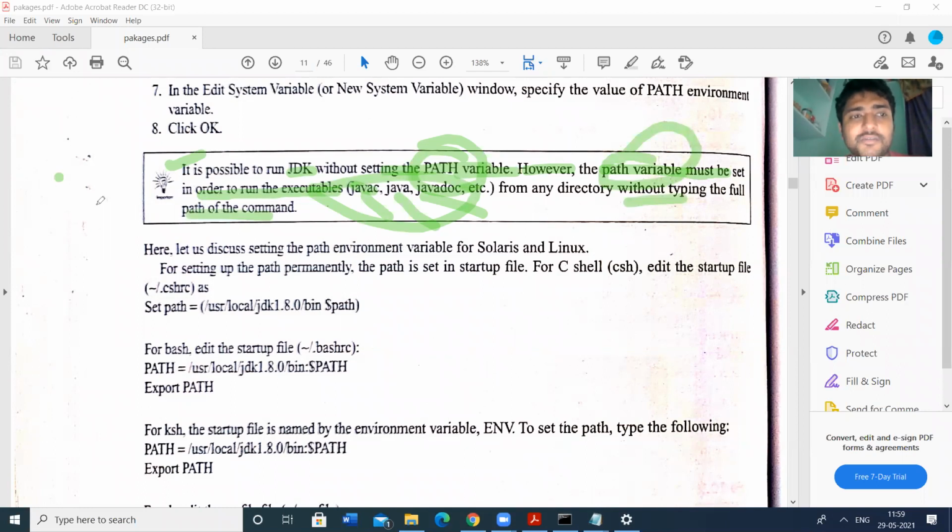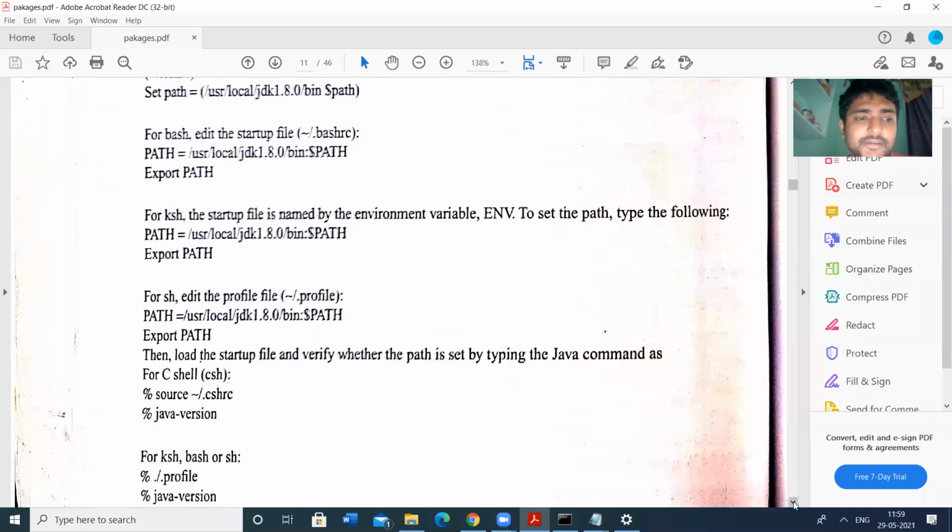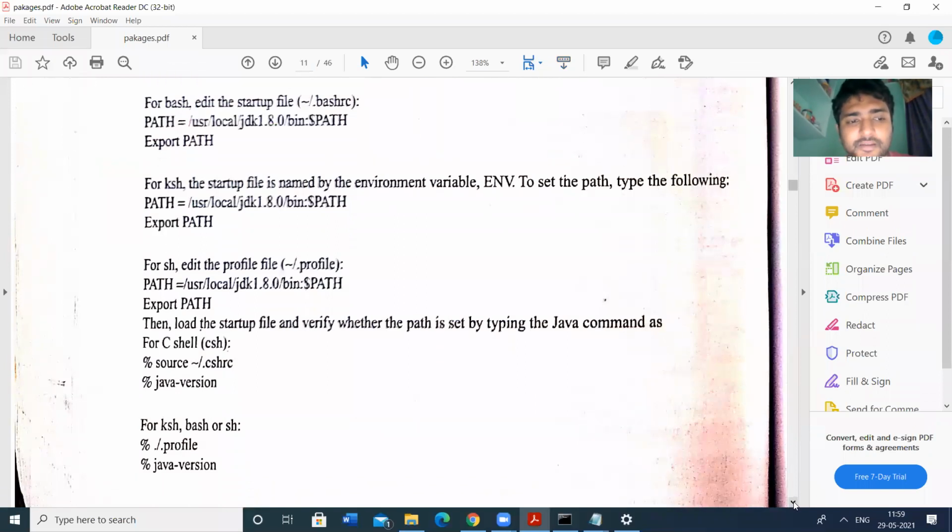So these are the advantages of path and classpath. Different operating systems have different ways to set the path. For Solaris and Linux, you can follow this one. Based upon the shell you are using, bash or C shell, you have different syntax. If you use the C shell, you follow this syntax. If you use bash or sh, we can use this syntax. That is not necessary for us. We will use only Windows.